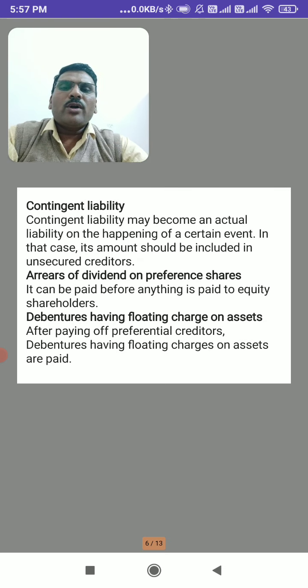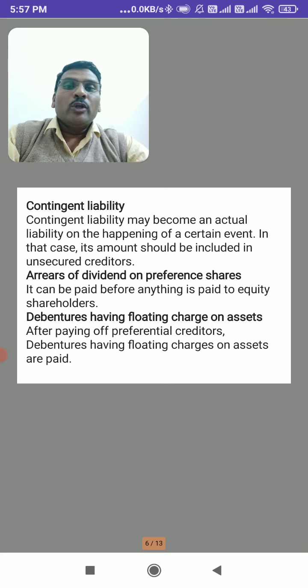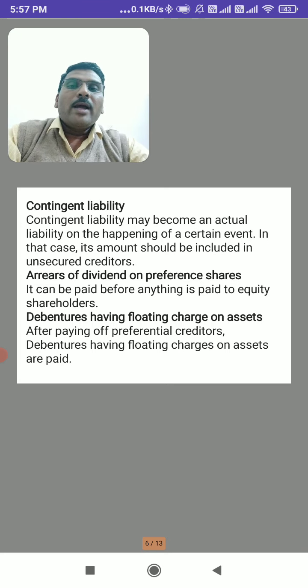Contingent liability. A contingent liability may become an actual liability on the happening of a certain event. When liquidation takes place, the contingent liability will become an actual liability, and this contingent liability is otherwise shown as a footnote under the balance sheet.